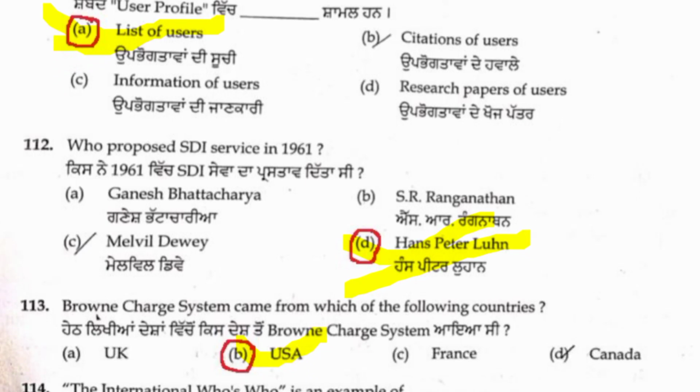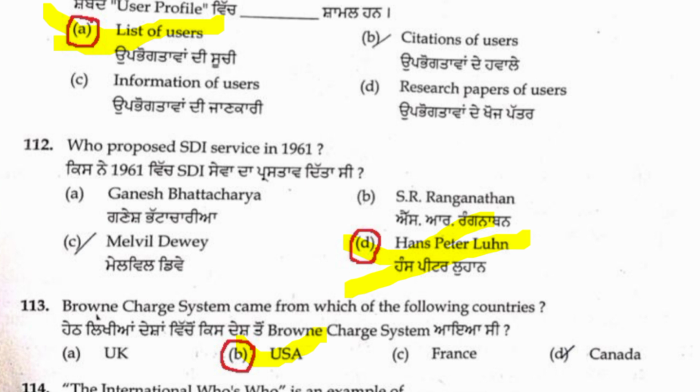Question number 112. Who proposed SDI service in 1961? Selective dissemination of information, in 1961, was developed by H.P. Luhn. So D is the right answer. Four options are given, friends. Everyone knows Ganesh Bhattacharya developed POPSI. So by the elimination process, we can easily find the answer.